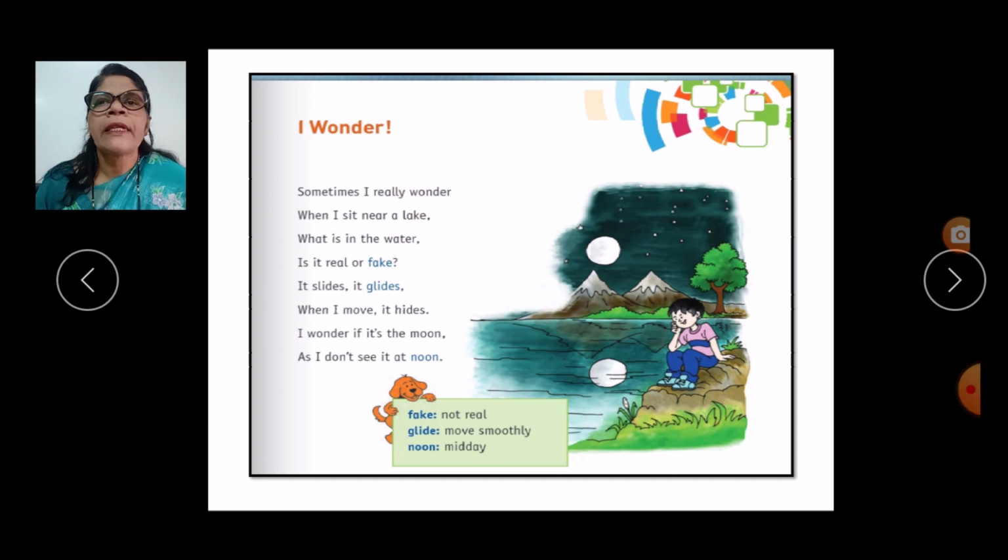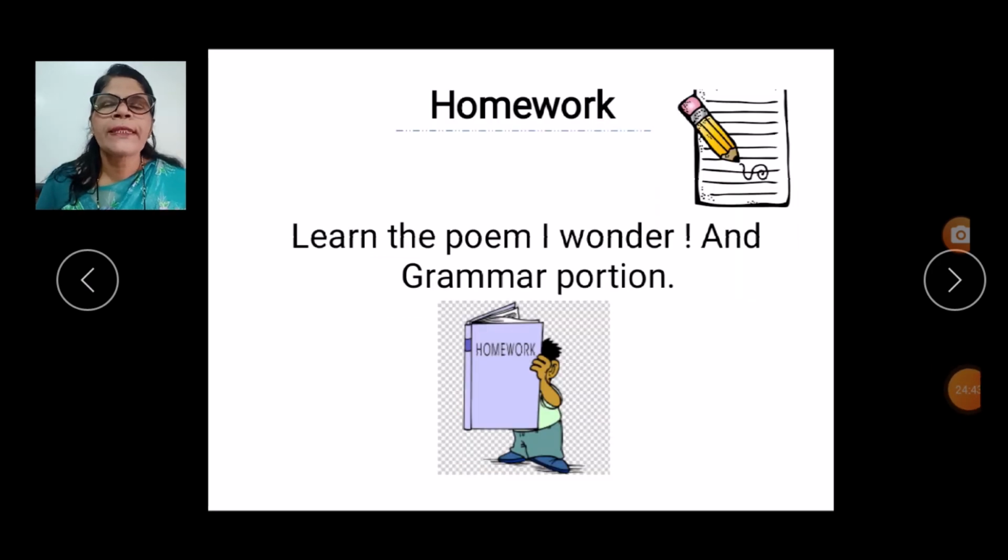Lake, fake. Glides, hides. Moon, noon. Again once more. Lake, fake. Glides, hides. Moon, noon. With the lesson, it is over, children.